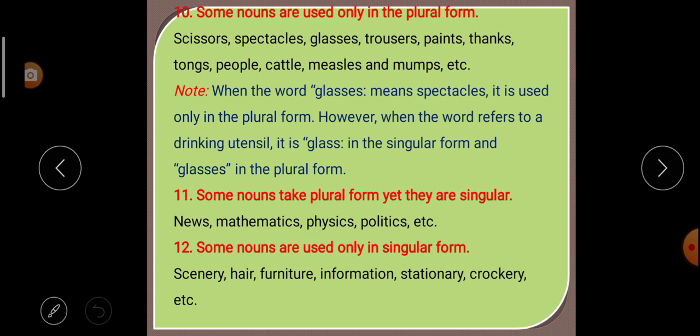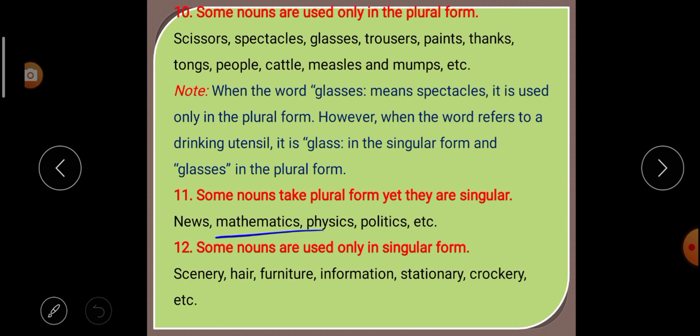Rule number 11. Some nouns take plural form yet they are singular. Some nouns are singular but they take what? Plural form. Example: news. It is singular but it is taking what? Plural form. If you remove the s from news, it becomes what? New. You know the meaning of new. So mathematics, physics, politics. These are words that, though they are singular, take plural form.